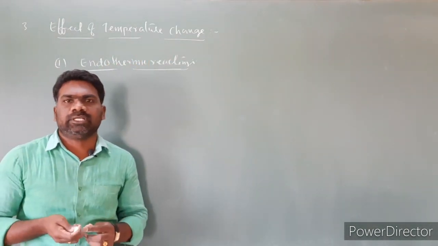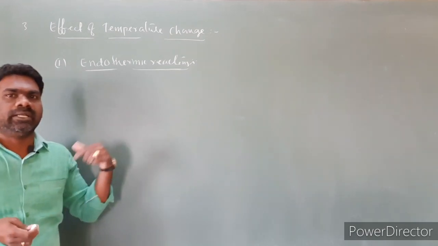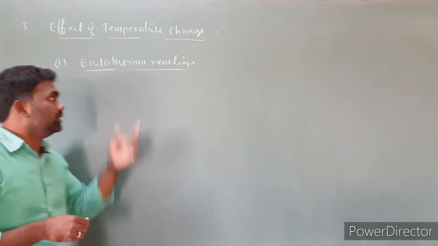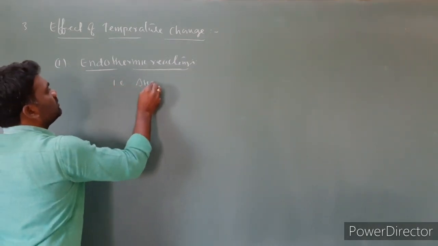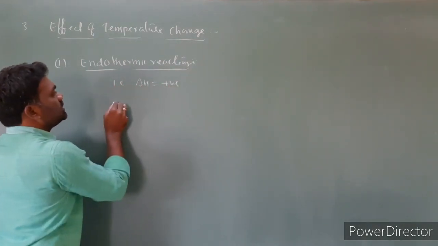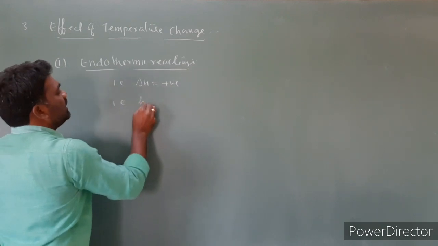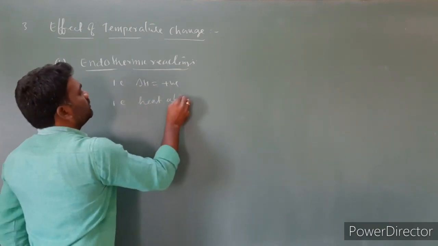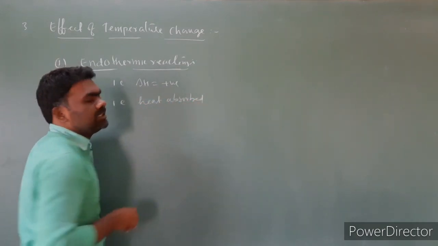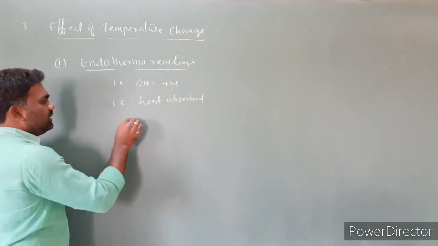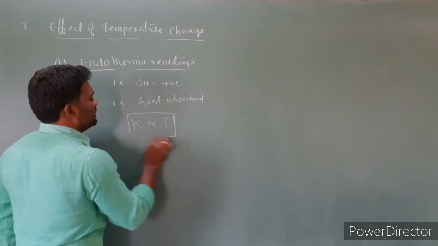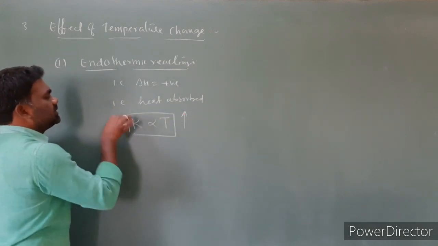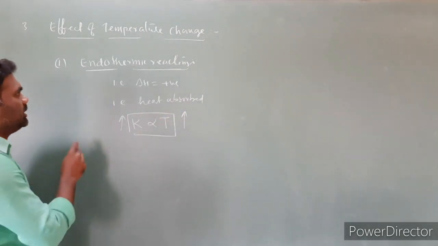The value of equilibrium constant depends upon temperature, which we explained in detail using the van't Hoff equation. For endothermic reactions, delta H is positive, that means heat is absorbed. Then the equilibrium constant K is directly proportional to temperature, so as temperature increases, K increases.